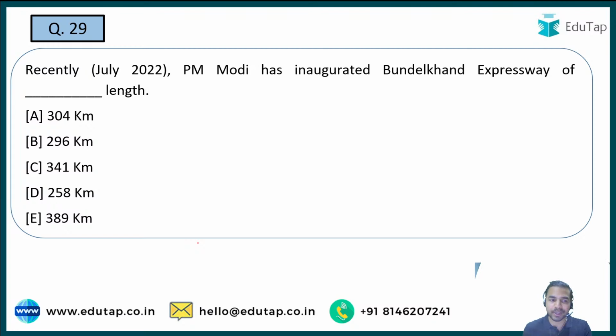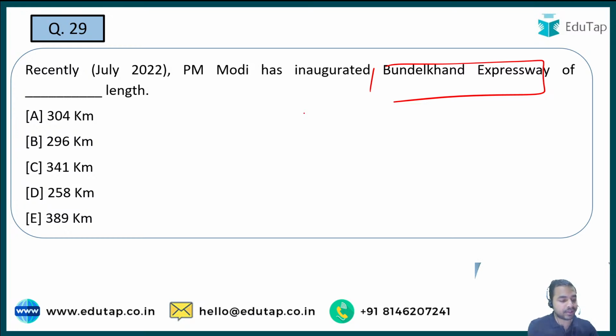Okay? Now please tell me, PM Modi has inaugurated Bundelkhand Expressway of dash length. See, this was in the PIB recently, and here you can see that Bundelkhand Expressway was inaugurated recently. Apart from remembering in which state this expressway was launched, you are also required to remember what exactly is the length of the Bundelkhand Expressway. Is it 304 kilometer, 296 kilometer, 341, 258 or 389 kilometer? Let's see who will answer the question correctly. So guys, quickly tell me what is the right answer. The length of the Bundelkhand Expressway.